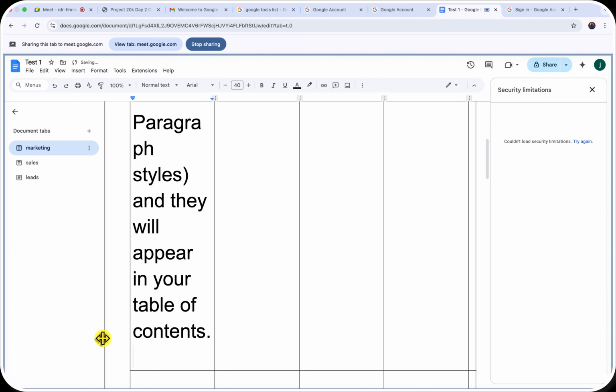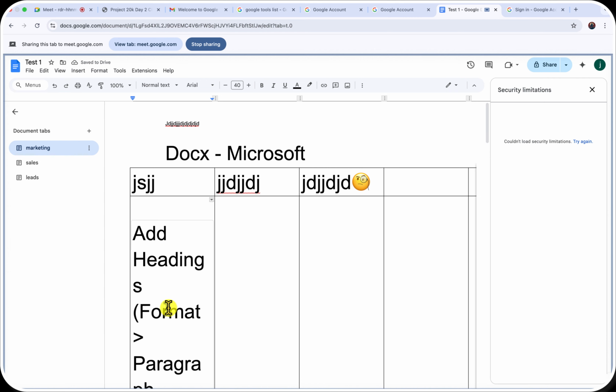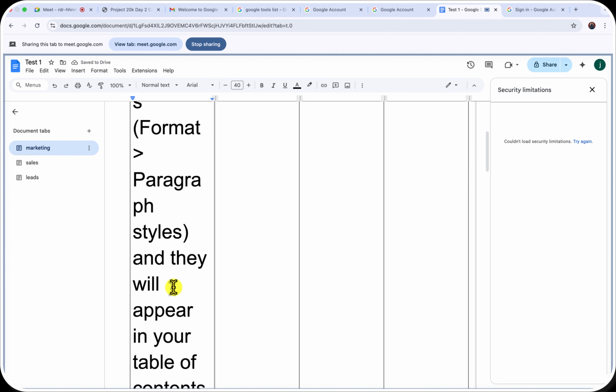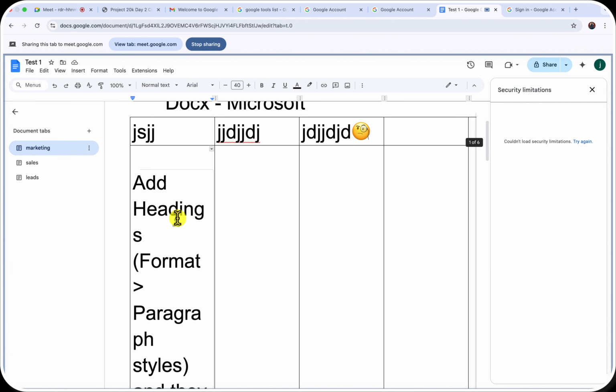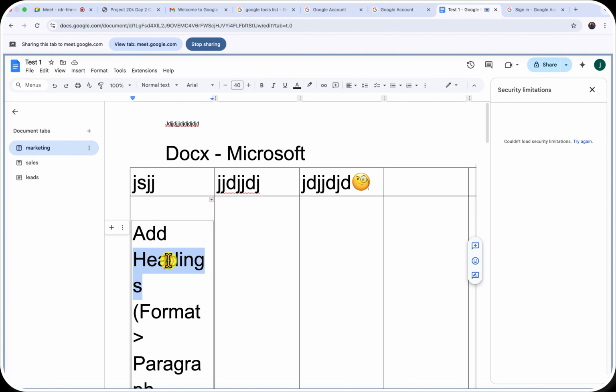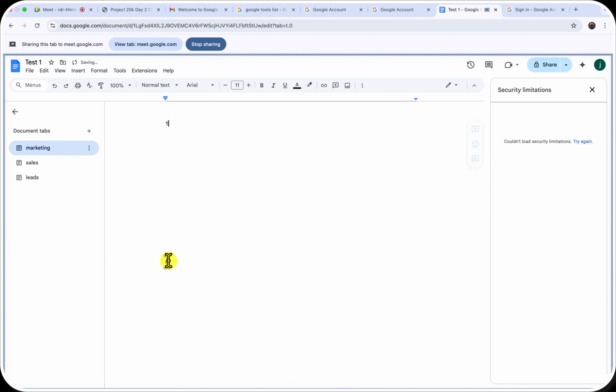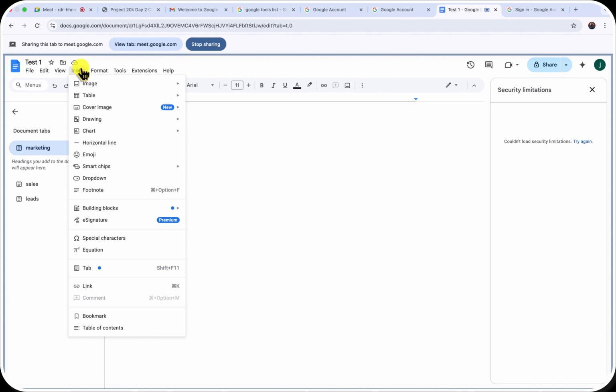Then another thing is having a table of contents. Table of contents are the numbers you get to add in your document. Back then the table of contents used to stay somewhere around here, but Google always makes a lot of changes.